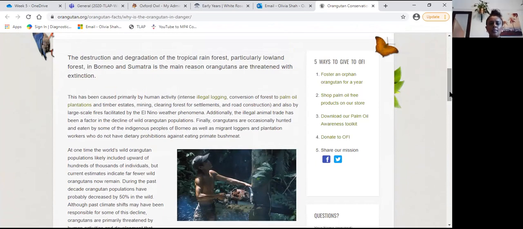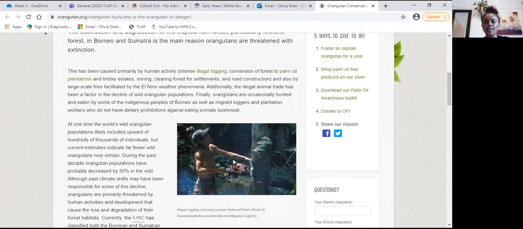This has been caused primarily by human activity, via deforestation. If you look further down, you can see illegal logging, where somebody is actually cutting down the trees. Now the trees are what's being used by these orangutans. This is how they survive. So it's not a good thing to see this actually happening.